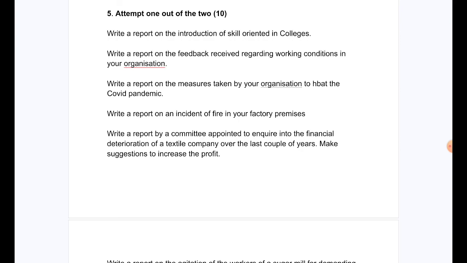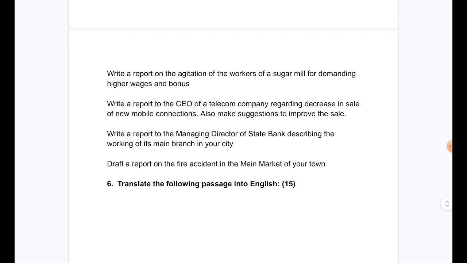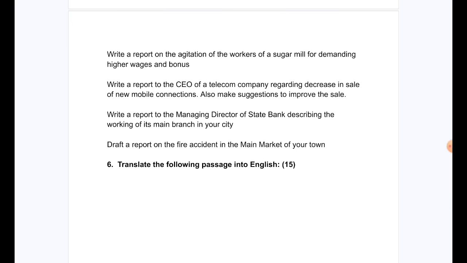Write a report on the measures taken by your organization to combat the COVID pandemic. Write a report on an incident of fire in your factory premises. Write a report by a committee appointed to inquire into the financial deterioration of a textile company over the last couple of years. Make suggestions to increase the profit. Write a report on the agitation of the workers of a sugar mill for demanding higher wages and bonus. Write a report to the CEO of a telecom company regarding decrease in sale of new mobile connections. Also make suggestions to improve the sale.